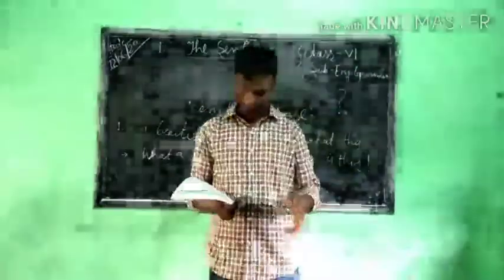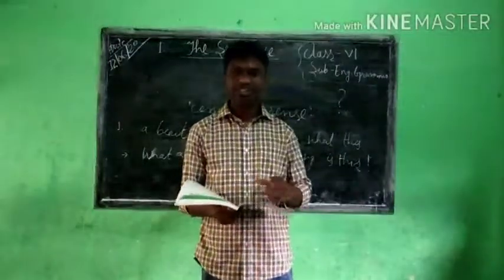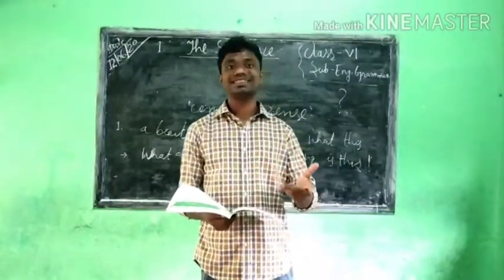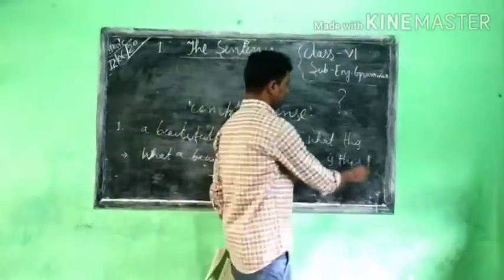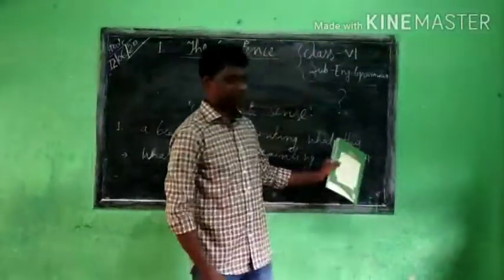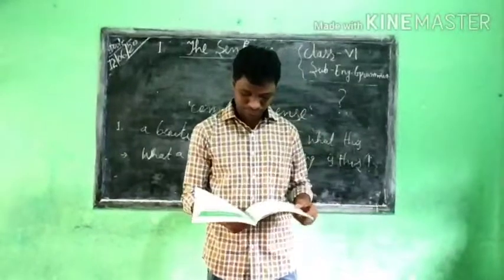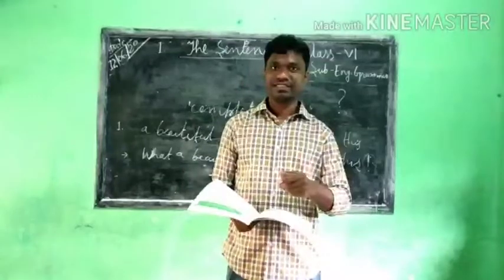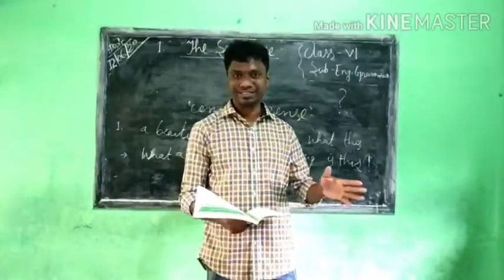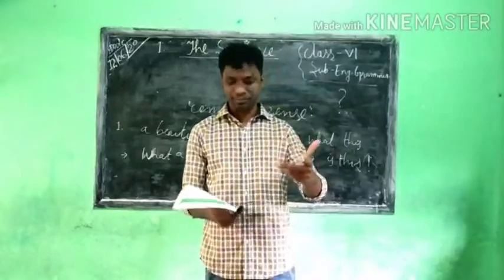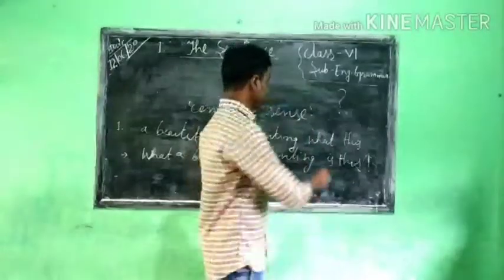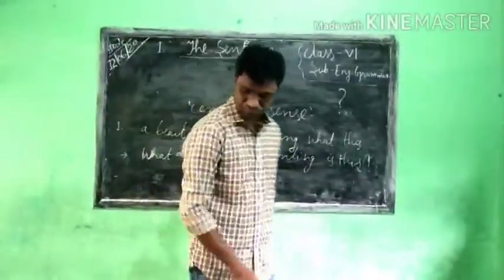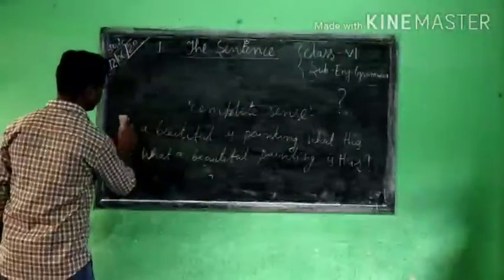Then the fifth one: she will sings how. How well she sings. This also will become an exclamatory sentence. This mark will be there at the end of this sentence. Then the last example: your what name is. This is an interrogative sentence. What is your name? That is an interrogative sentence, which ends with a question mark. So we find here different kinds of sentences.